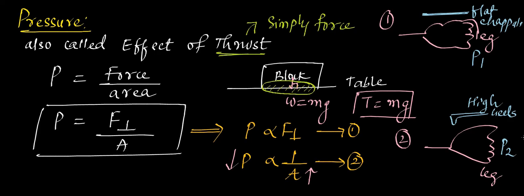Second case, ma'am. Why is it so? Because the area of contact is less, ma'am. Very good. If you see the area of contact that is considered here, area A2 is less and here area A1 is more. So pressure P1 will be less. A2 is less here, so P2 will be more. Clear? So pressure is inversely proportional to the area of contact.